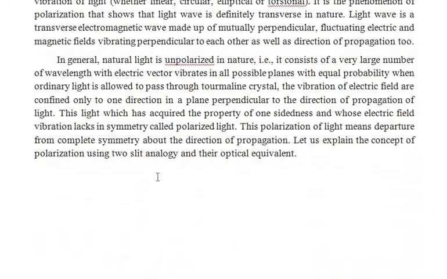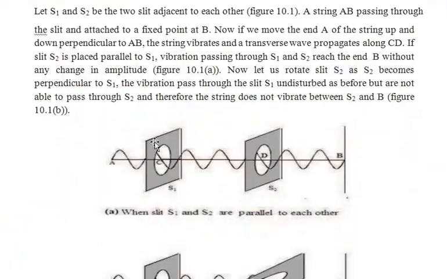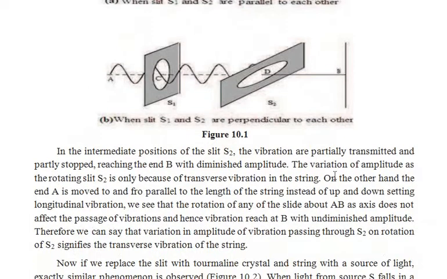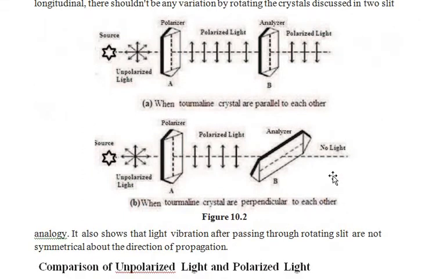Similarly, we have seen this practical, that is the two slits, S1 slit and S2 slit held parallel to each other, then the vibrations come out. But when the two slits are inclined with respect to each other by some angle or 90 degrees, then no light comes out. This experiment can be seen by using the crystal known as tourmaline, which can be used as a polarizer as well as an analyzer. A polarizer is the crystal which separates all the types of vibrations and obtains only one type of vibrations.